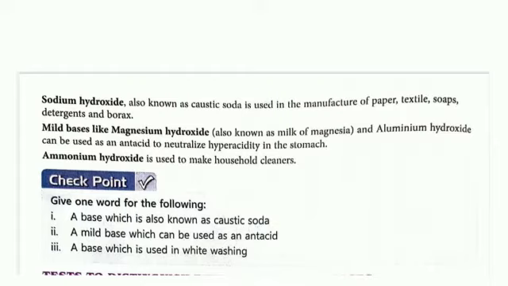Now give one word for the following. A base which is also known as caustic soda: sodium hydroxide. A mild base which can be used as an antacid. Here it is milk of magnesia, magnesium hydroxide. Another example is baking soda, also a mild base, but it cannot be used as an antacid. So here the answer is magnesium hydroxide or milk of magnesia. A base which is used in whitewashing: calcium hydroxide, that is called lime water. Okay.